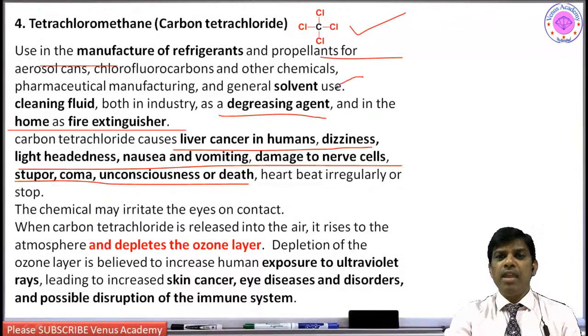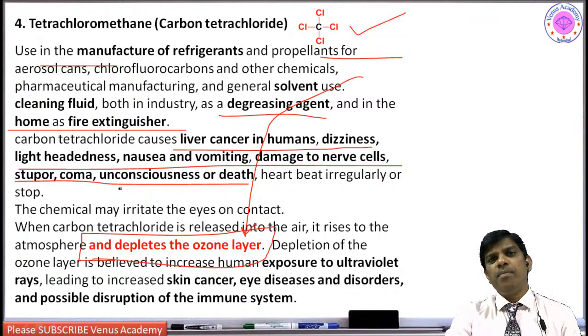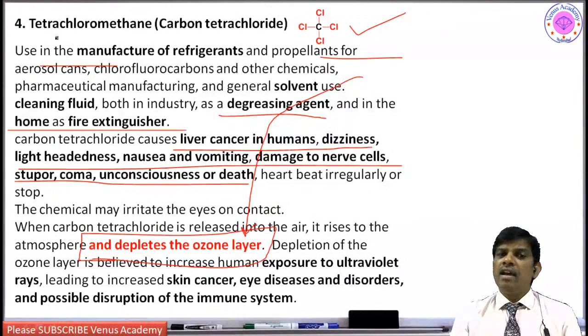Then what is the major factor for removing this solvent from the organic chemistry lab? It depletes the ozone layer. When it goes out into the atmosphere, it is going to deplete the ozone layer. What happens if it depletes the ozone layer? Yes students, I am concentrating on these points because you are going to be asked whether carbon tetrachloride is going to cause any effect on the ozone layer.